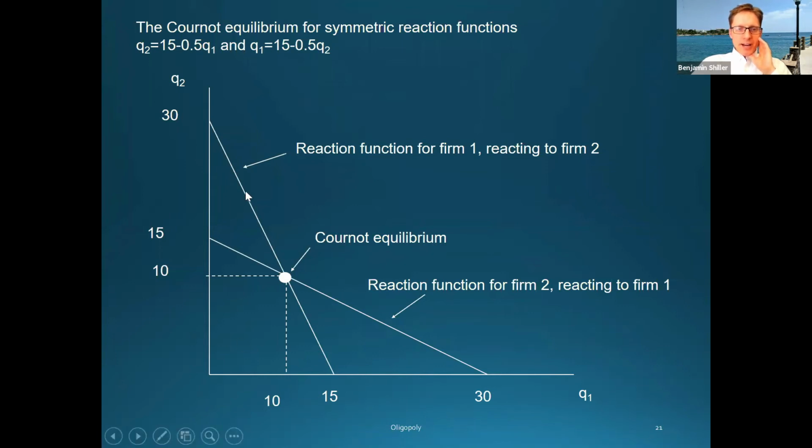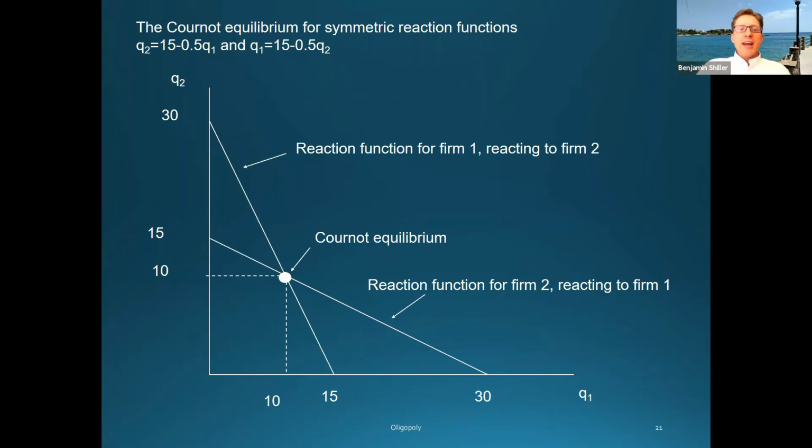Okay, so let's now think about how we would find a Nash equilibrium. Let's choose this point right here. The question is, is that a Nash equilibrium? Well, if it falls on firm one's reaction function, then firm one would not want to unilaterally change how much it produces. So we could see, take this point here, we could trace out, it's on firm one's reaction function. It's happy with how much it produces. So half of what we need is there for it to be a Nash equilibrium. But if firm one wanted to produce 6 units, to figure out how much firm two would want to produce in response, we'd have to trace that up to firm two's reaction function. So firm two would want to unilaterally change how much it produces in that case. So it can't possibly be a Nash equilibrium.